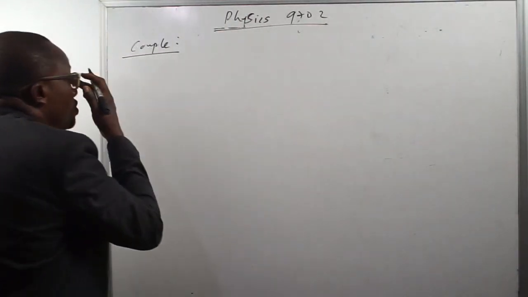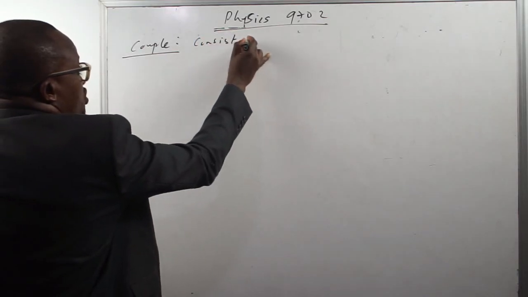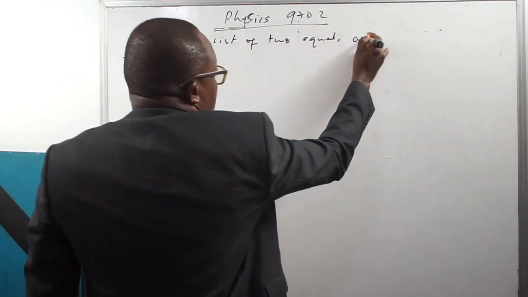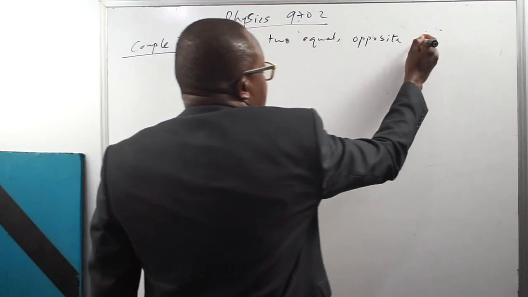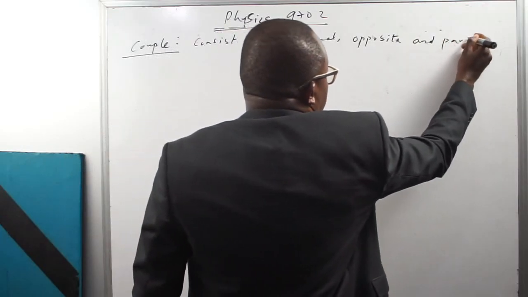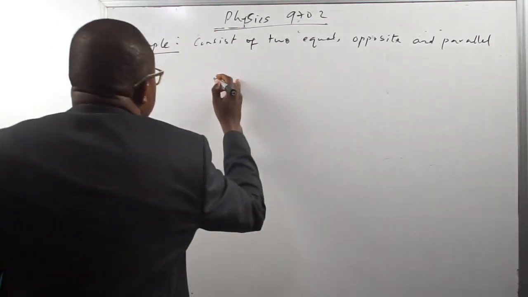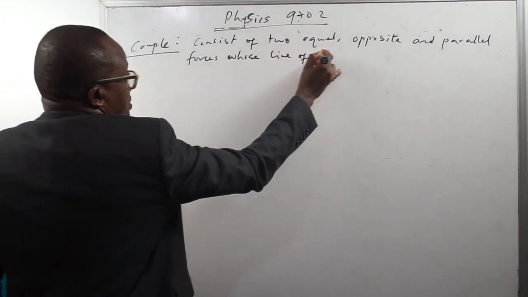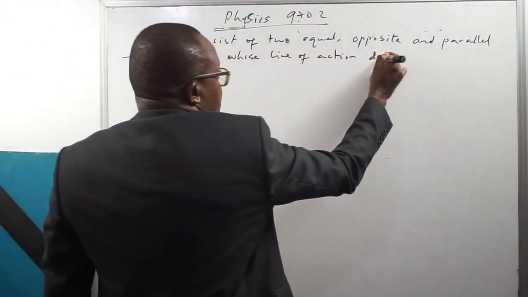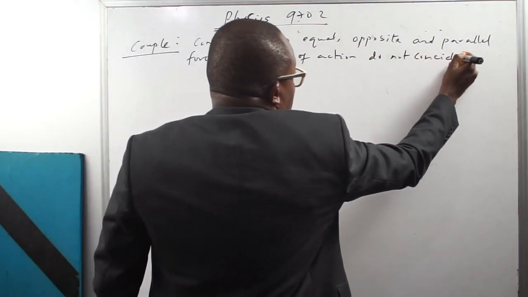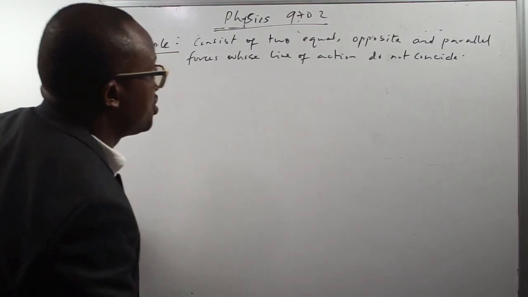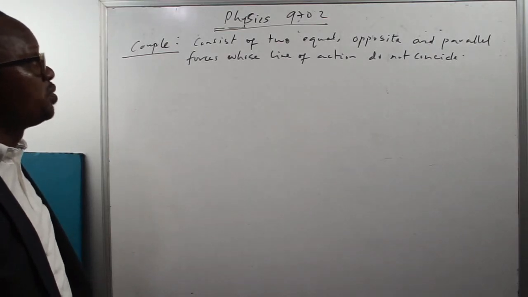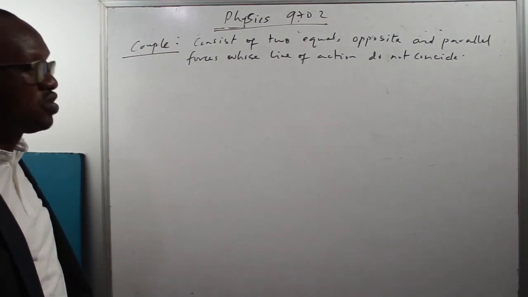So a couple consists of two equal, opposite, and parallel forces whose lines of action do not coincide. What do you mean by saying that the lines of action of the two forces do not coincide? It means that the two forces are not acting at the same point.